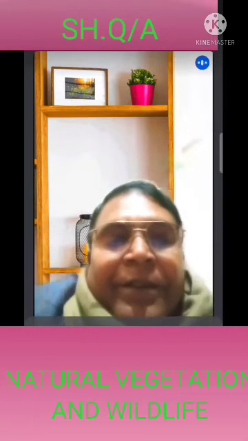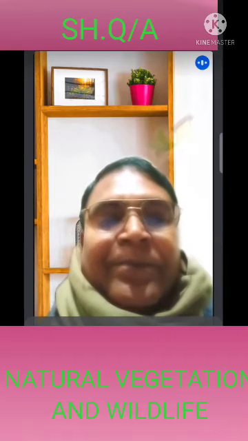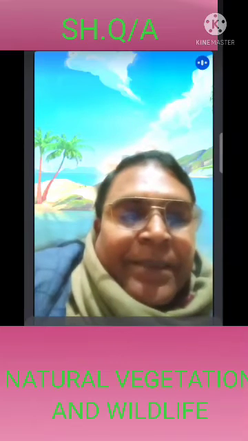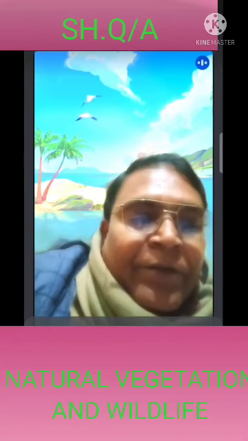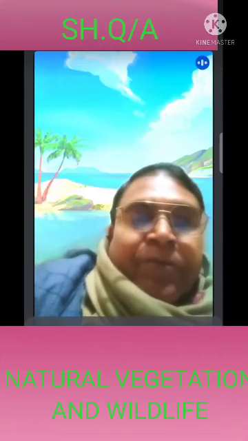All these things we will study in the geography portion. Right, children? So we can say that India has a very good biodiversity. Understood? Another question may be asked here. What is meant by vegetation? Right, children? What do you mean by vegetation? How much natural vegetation is in India today?